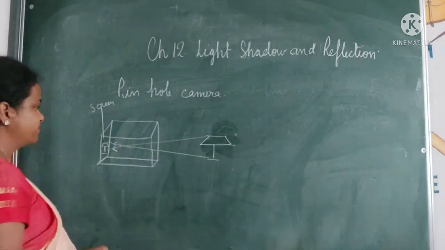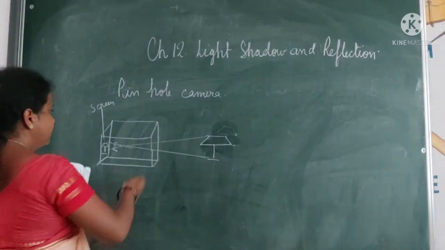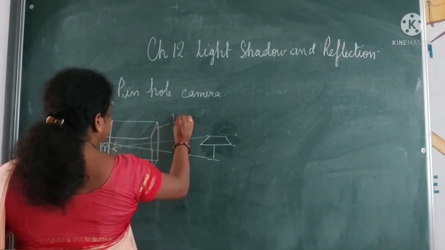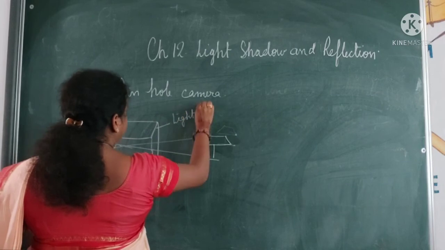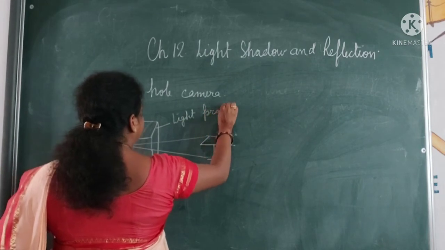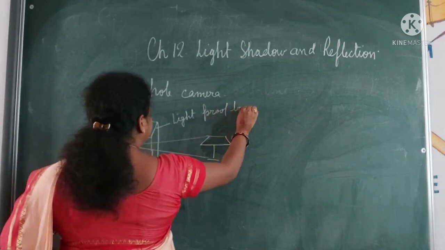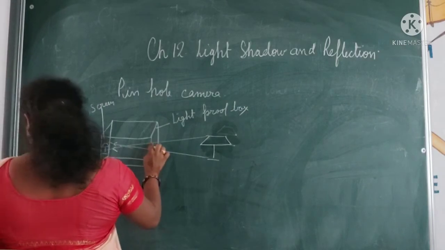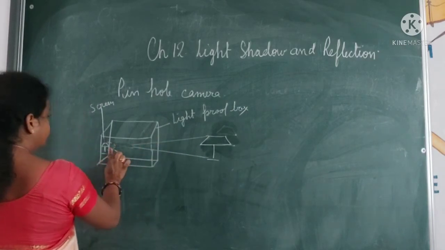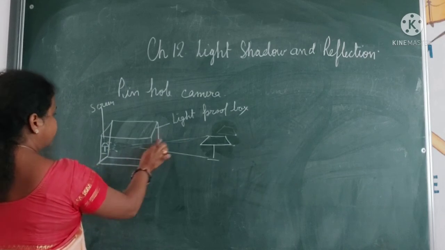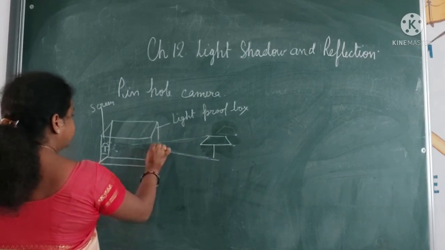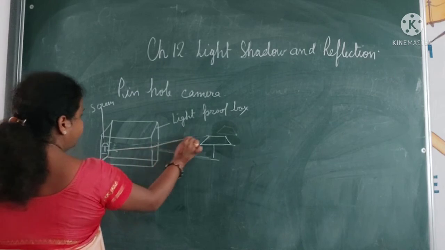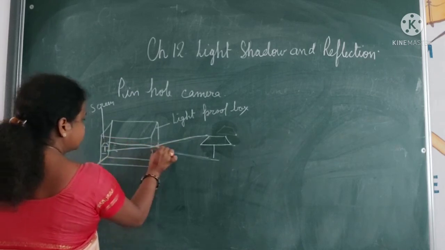This way it comes. And this is a light-proof box, which means it is generally dark in color. And this is one hole from which the light passes inside, like this.